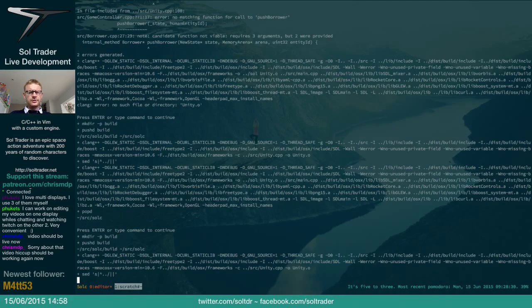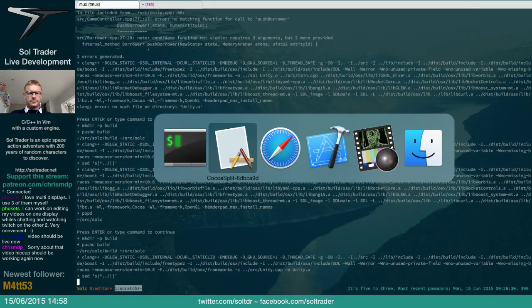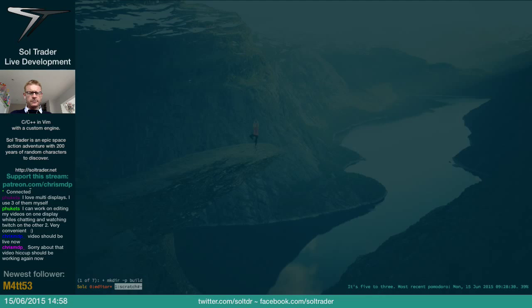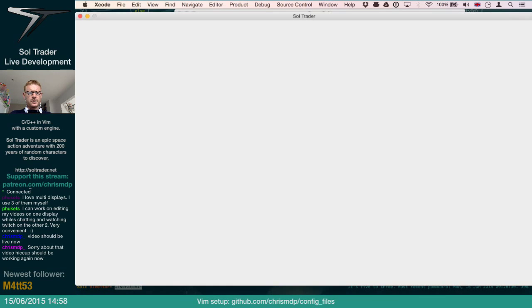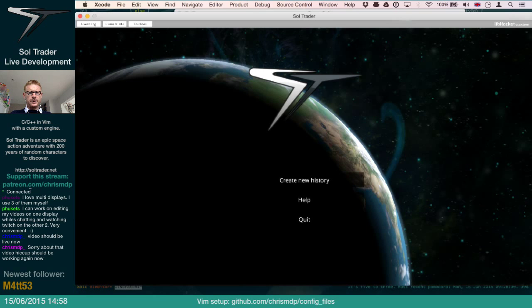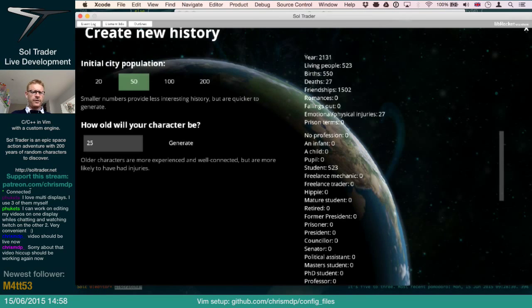I'm not convinced this will work because I think it needs to do a modulo of 0, and I'm not sure that that's valid. Oh, I didn't need to rebuild it. Let's try again. Okay, this will either crash on start game or it'll work perfectly, and we will find out.